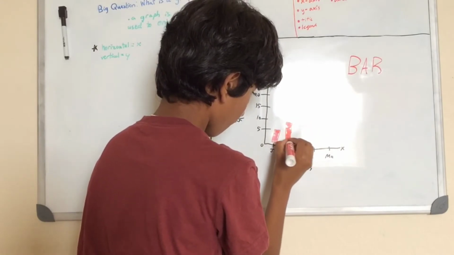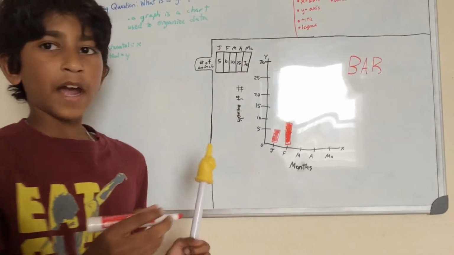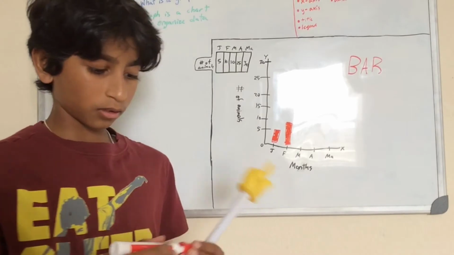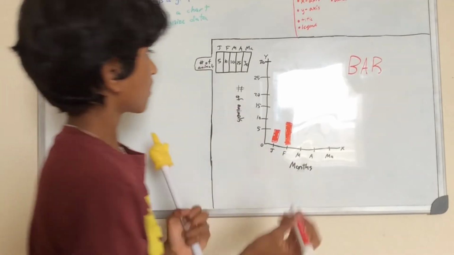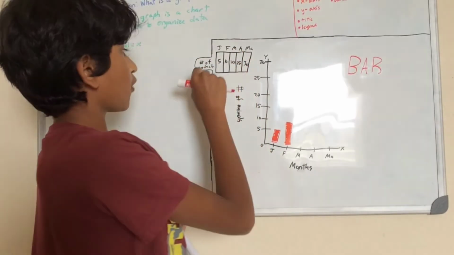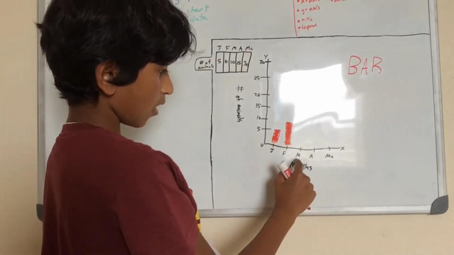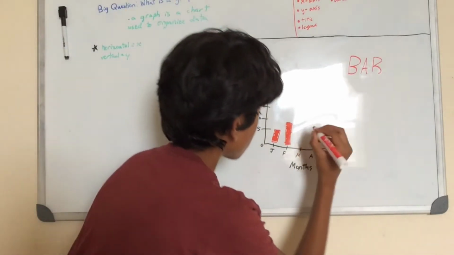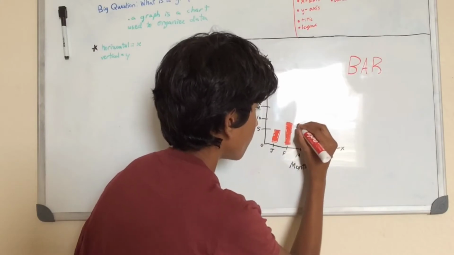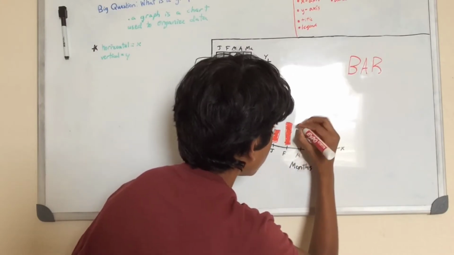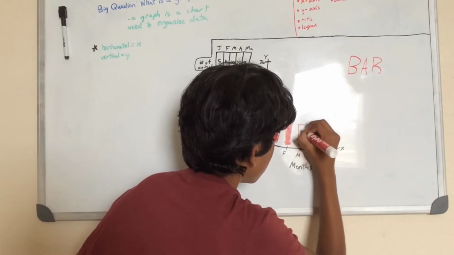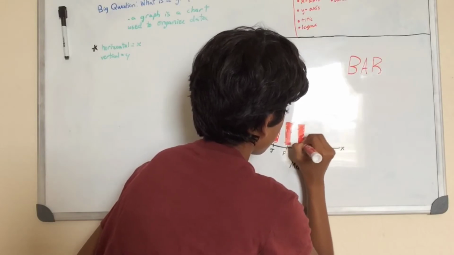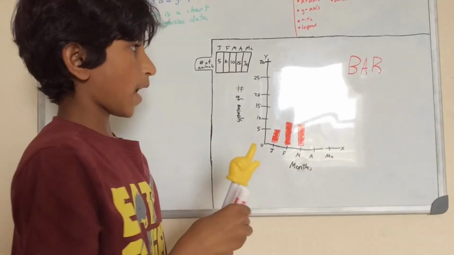Now let's do it for all of our months. Now I'm gonna do one more as an example, and then let's see if you can do it by yourself. So if we move the y-axis all the way to March, because March is our next month, the number we see in this box is 10. So we match up March and 10. We draw a line, and then we create a bar, and just shade it in. Okay, now I'm gonna do the rest and then come back.